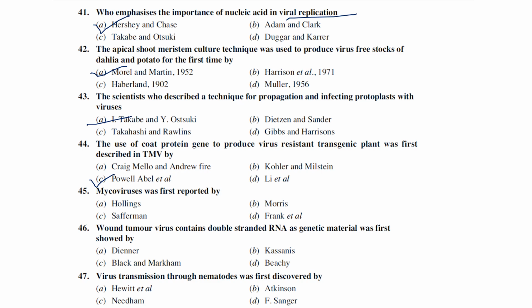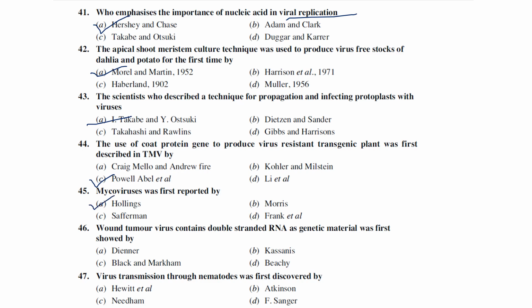I think in the previous slides, the second or maybe third slide, we might have a tabular column of pathogens and their first discoveries. Mycoviruses are the viruses that infect fungi. So those are all called mycoviruses. That was first reported by I think Hollings, right?